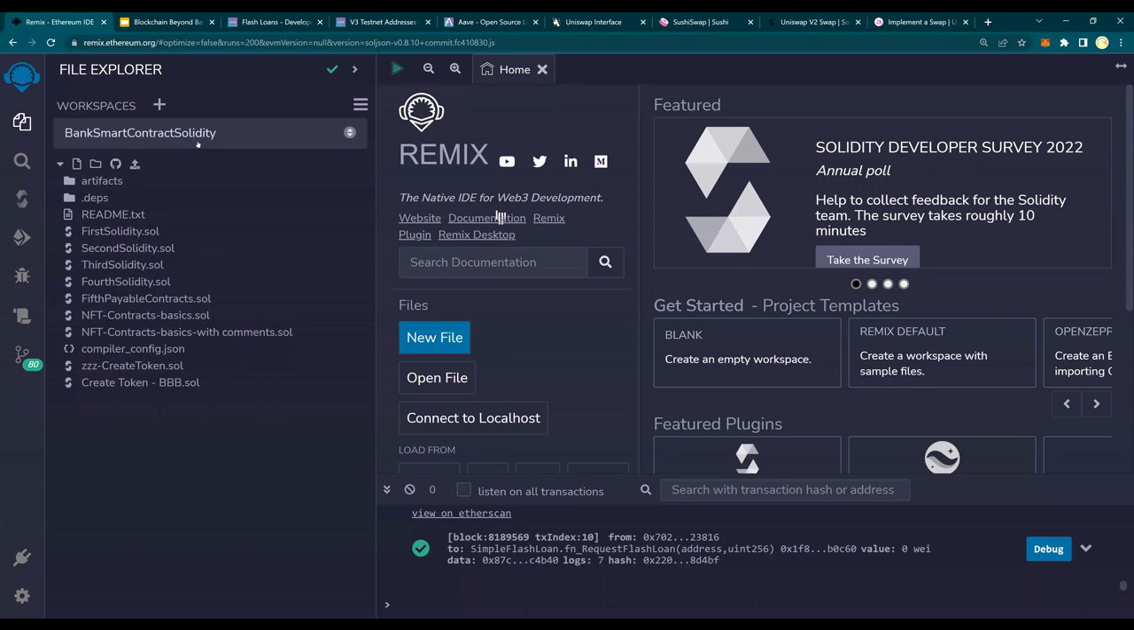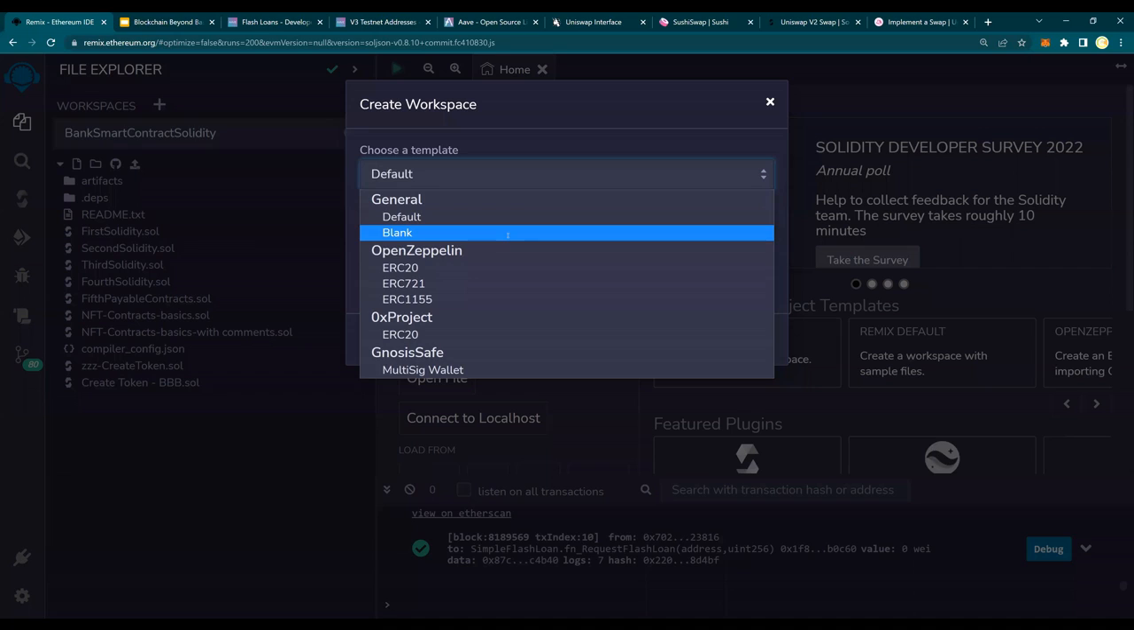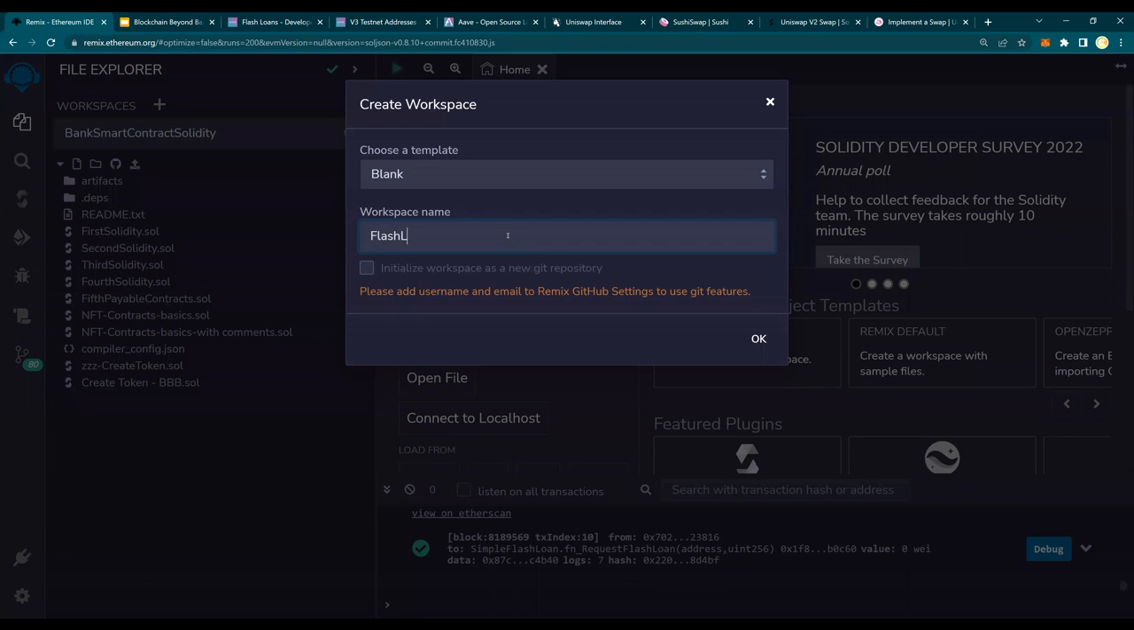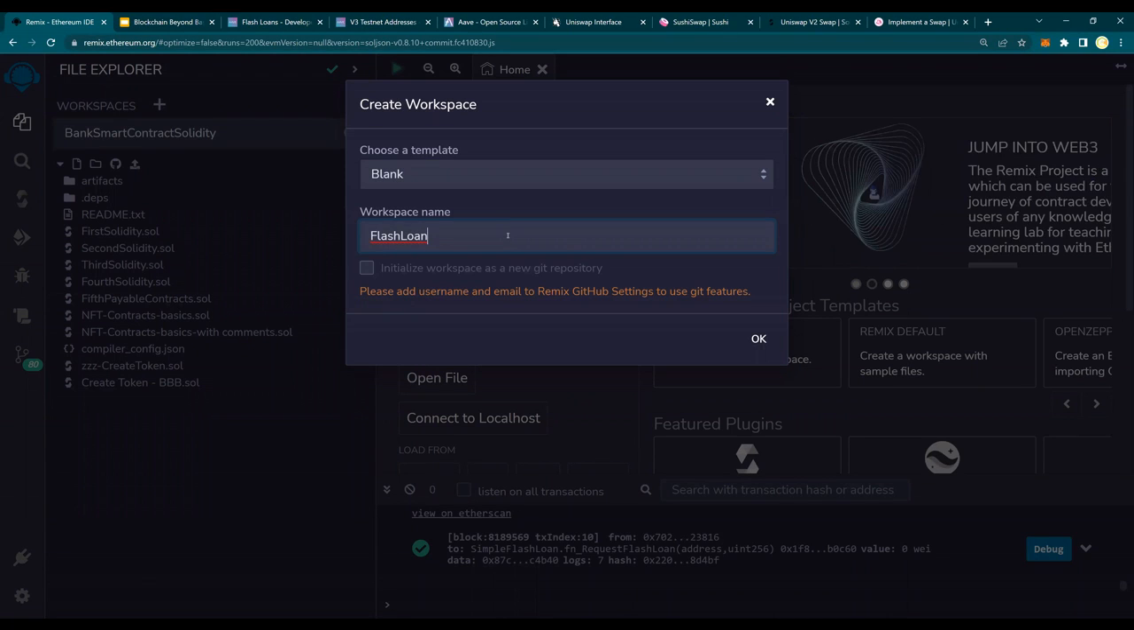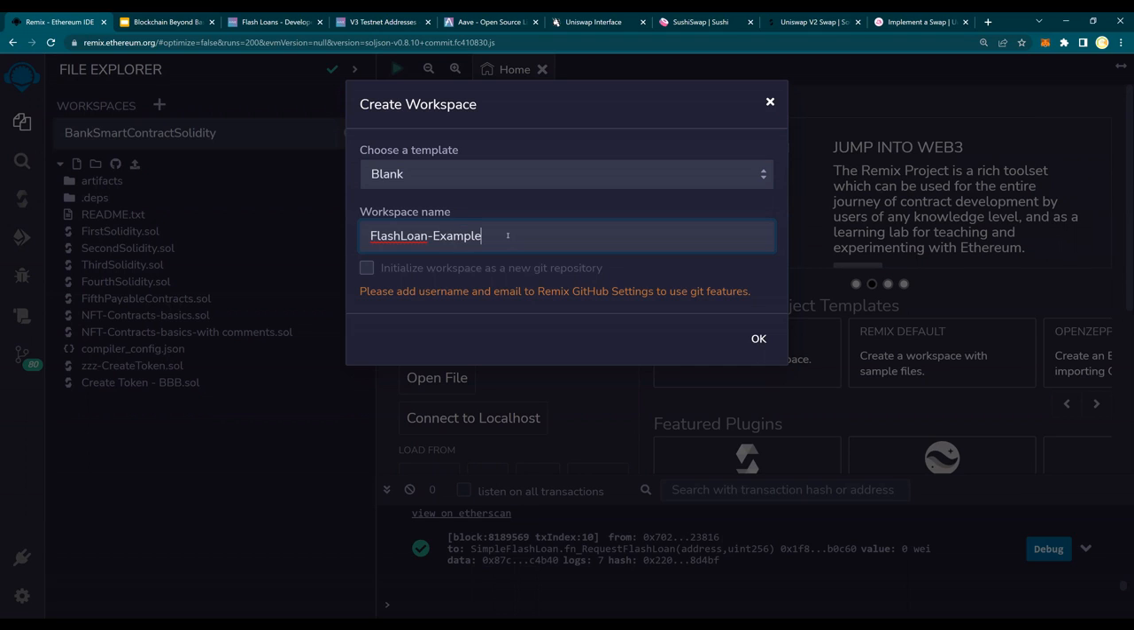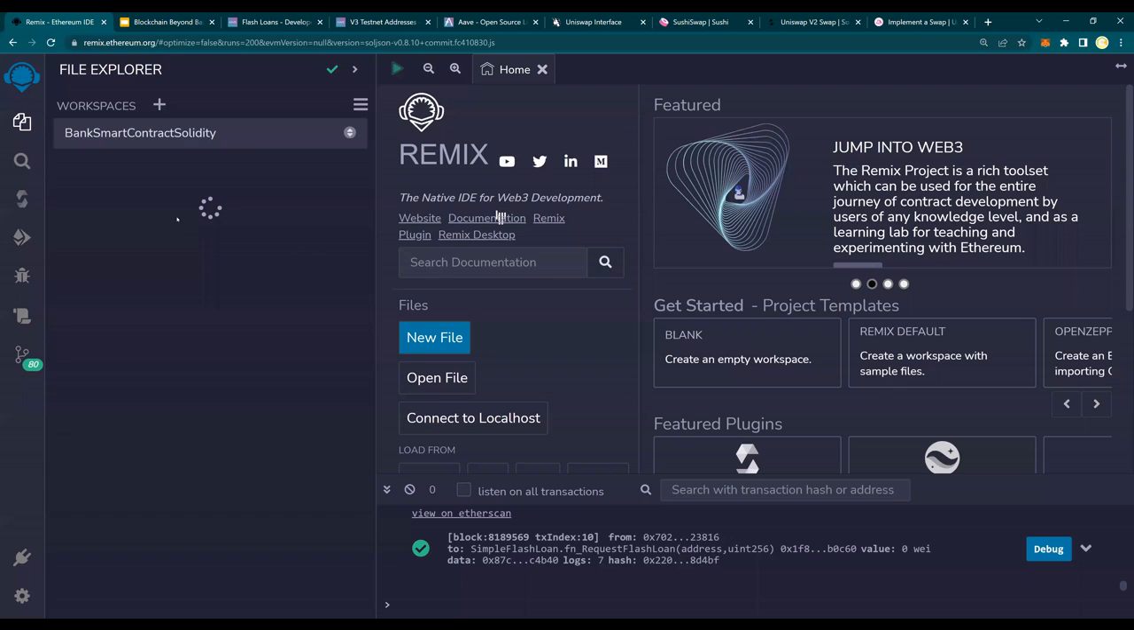This is my Solidity console, remix.ethereum.org. And then I'm going to create a new workspace. I'm going to make it default blank, and I'm going to say Flash Loan example. And please note that there's a GitHub link that will have this code, what I'm going to show to you here. All right, so you got the Flash Loan example.